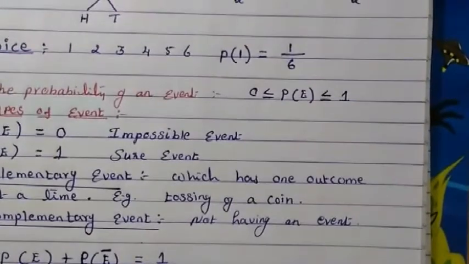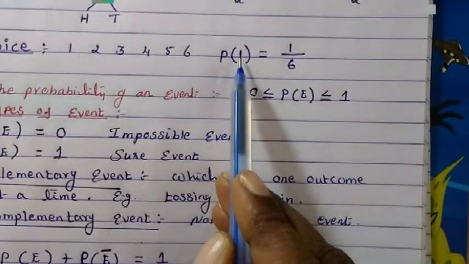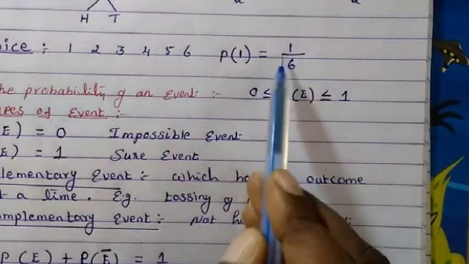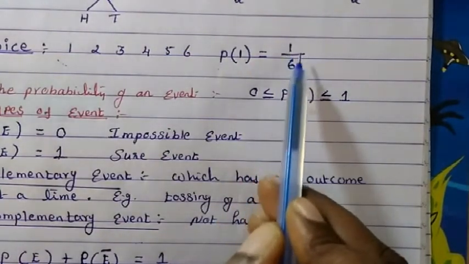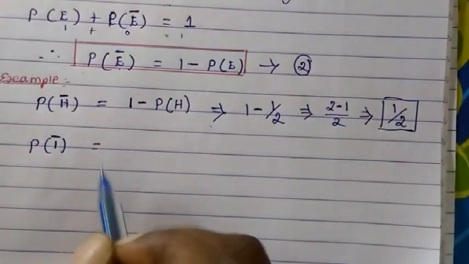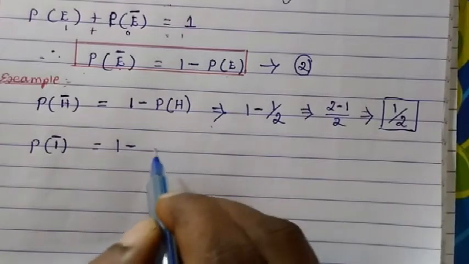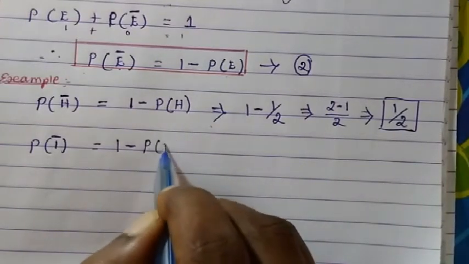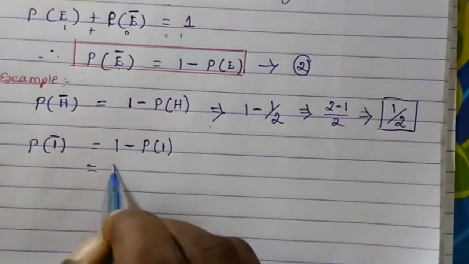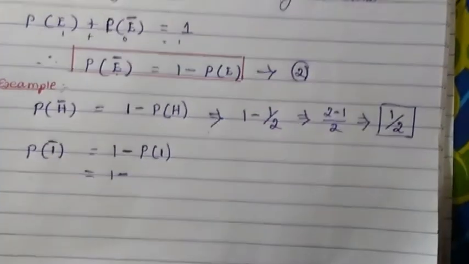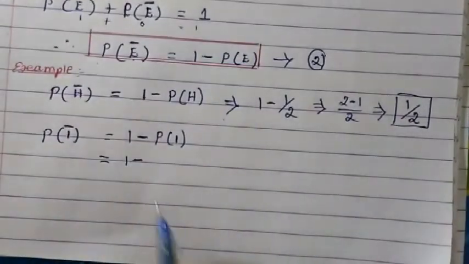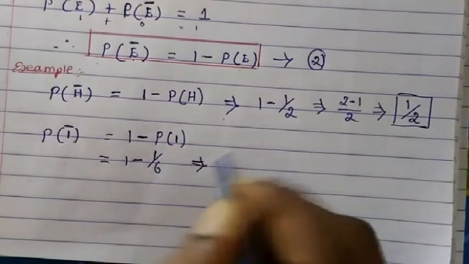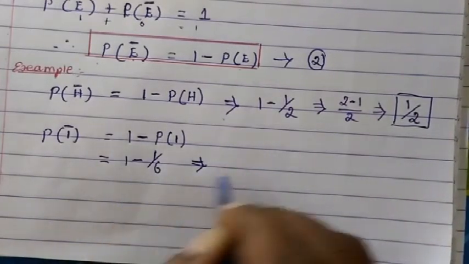Same way, if you take dice, for example, the probability of getting 1 is equal to 1 upon 6, because total outcome here is 6, but probability of getting 1 is 1 time, so 1 upon 6. Now let's find out the probability of not getting 1. This is our formula: 1 minus probability of getting 1, which is 1 upon 6.